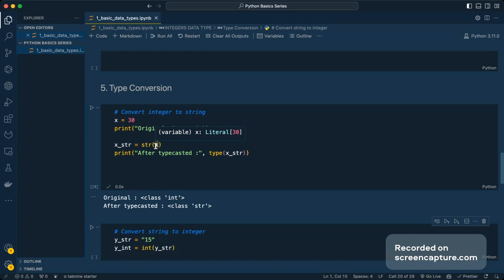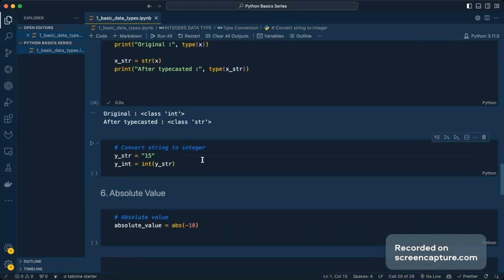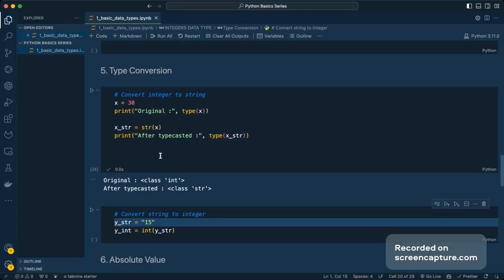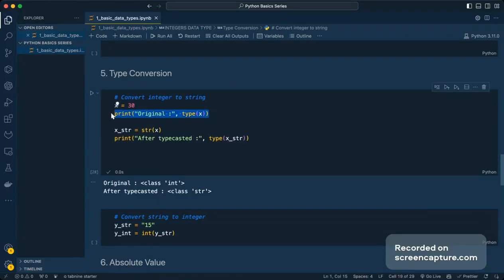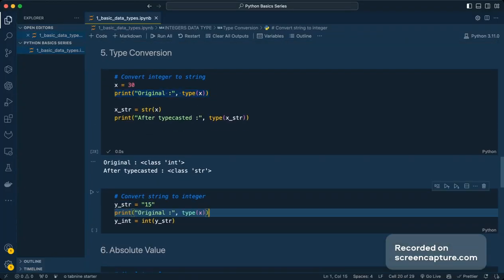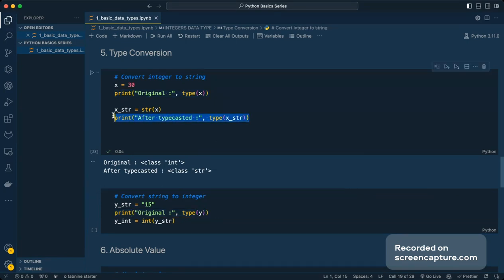You can also do it the other way around. If I have a value which is a string, so definitely an integer value, we can actually retypecast it into an integer as well. So you can see over here. If I try to print the original, and if I give y over here, and try to typecast it,